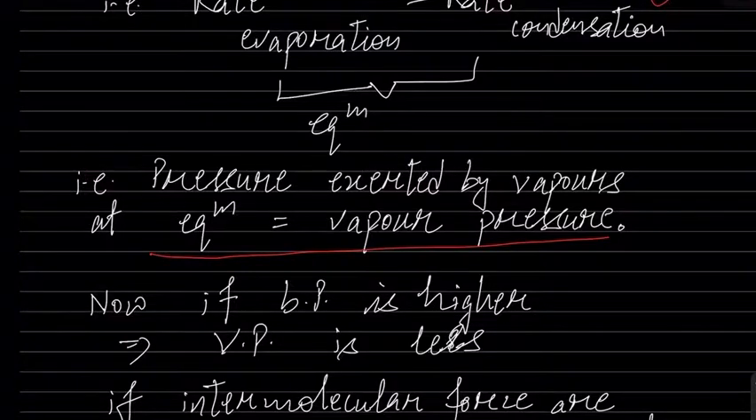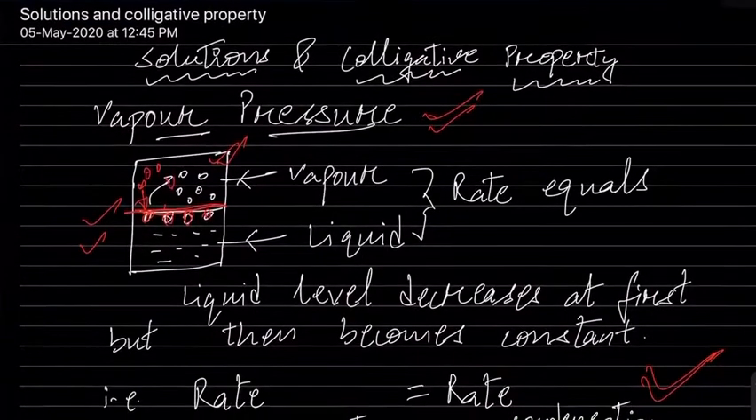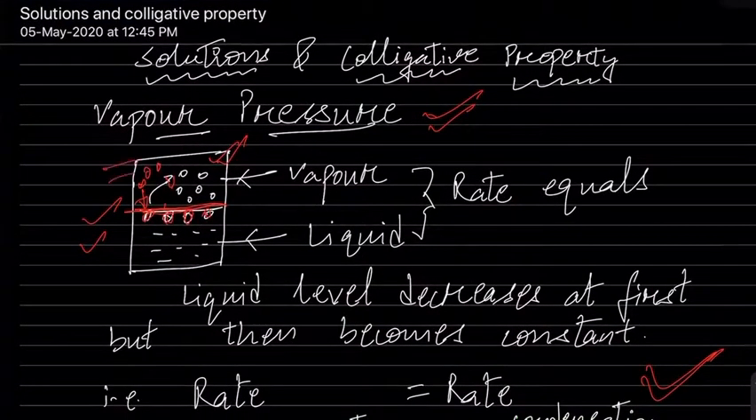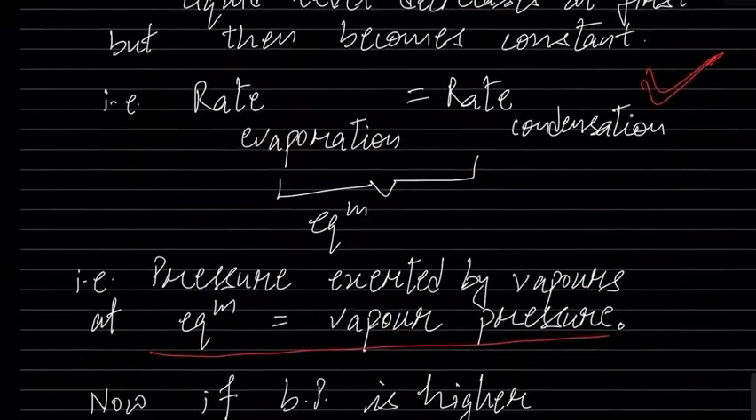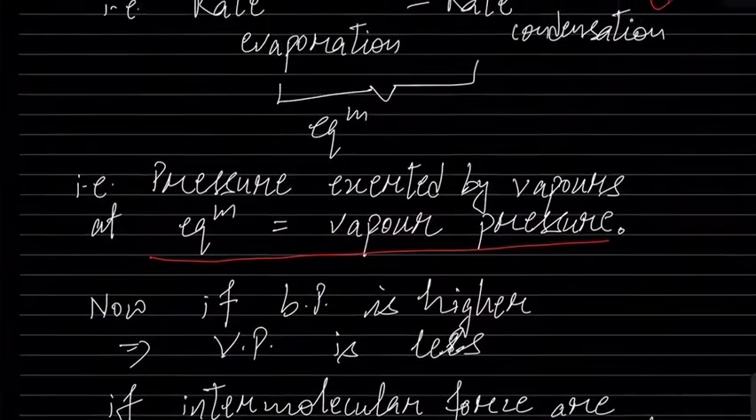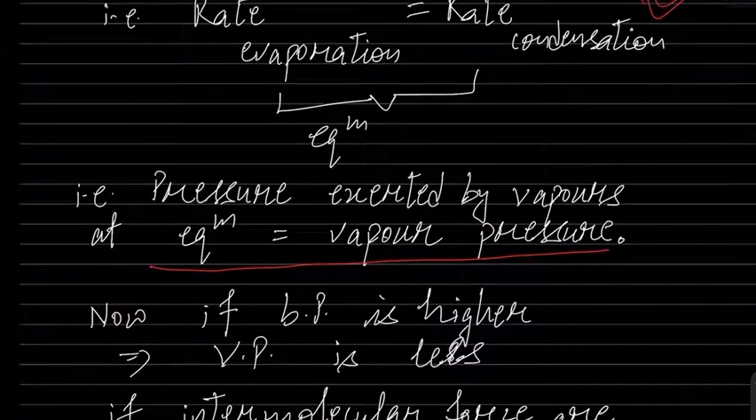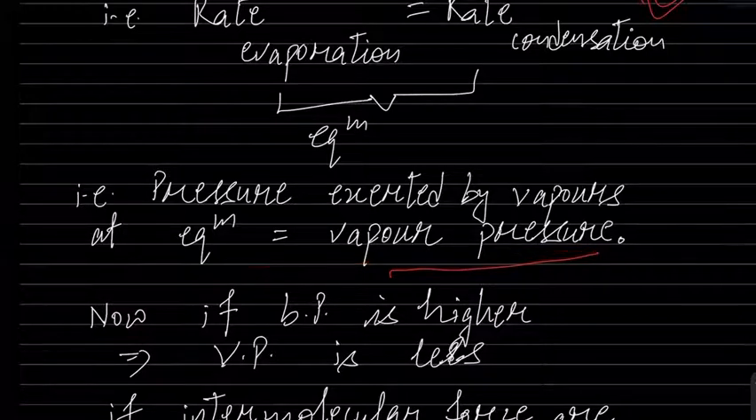How do we measure this pressure? We can attach a barometer, a proper piece of equipment, and at equilibrium, whatever reading the needle in the equipment shows us is called vapor pressure. That is, the pressure exerted by the vapors at the equilibrium condition is called vapor pressure. Everybody understands that? That is called vapor pressure at equilibrium.